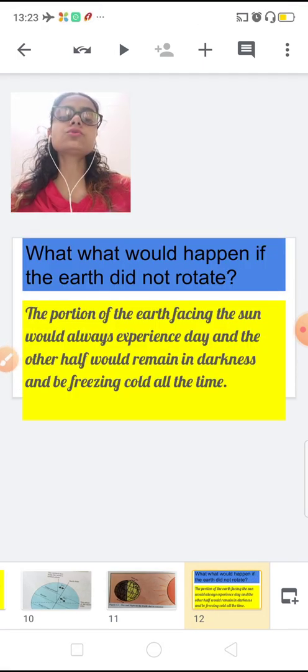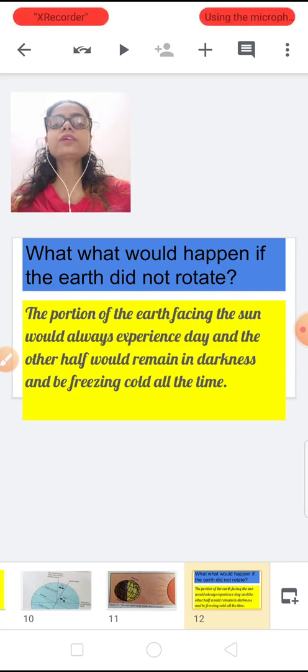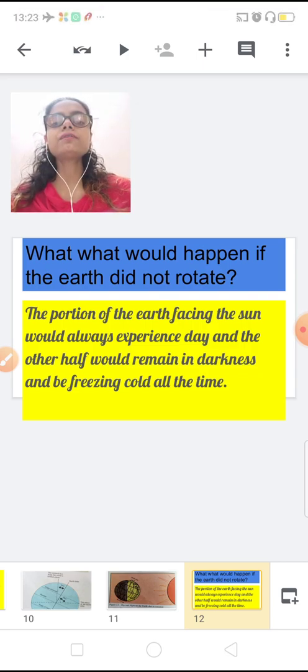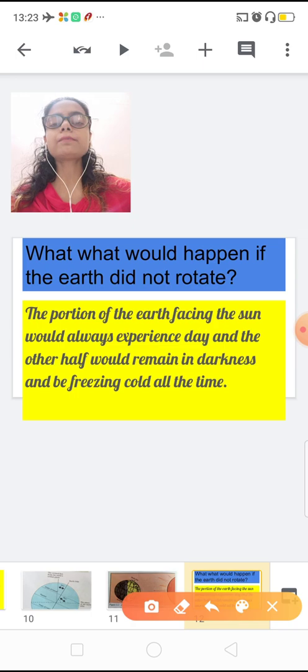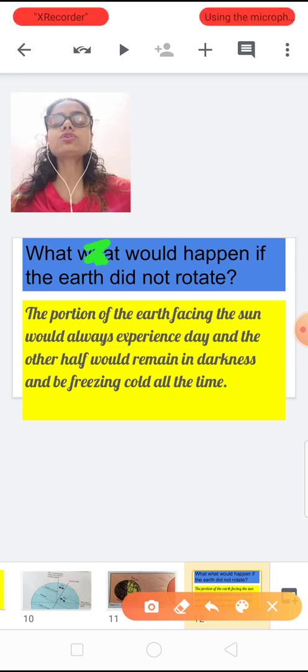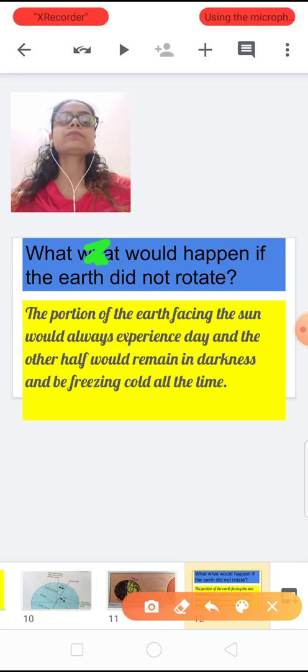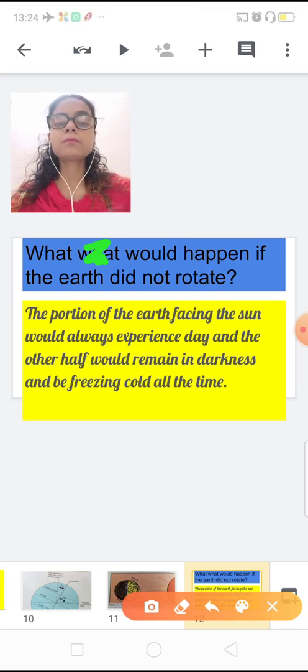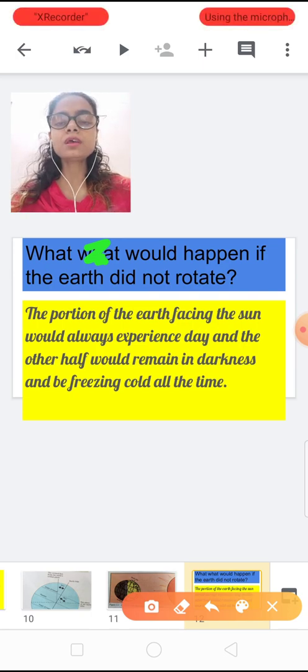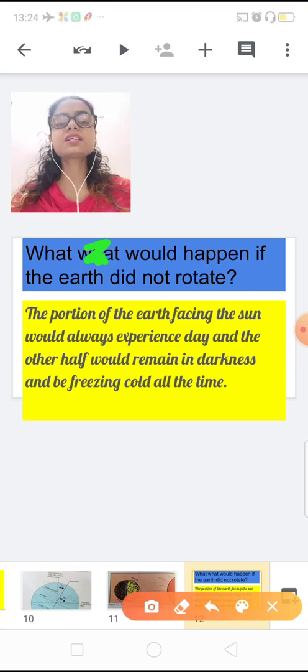Now there is a question: what would happen if the earth did not rotate? Everybody knows the earth is rotating on its axis, that's why day and night are happening. But if earth would not rotate, then the portion of the earth facing the sun would always experience day.